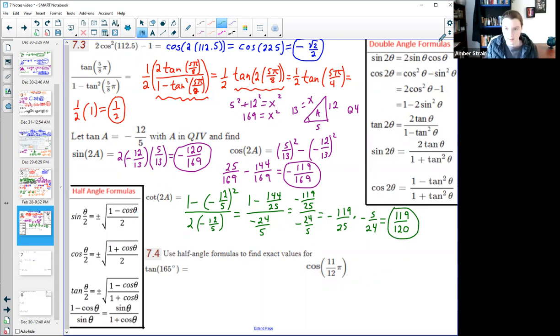So those are the double angle formulas. Next we'll do the half angle formulas. They're just a tiny bit trickier, but it's basically the same idea. As always, let me know if you have questions.